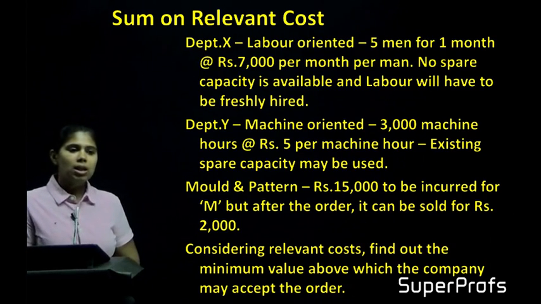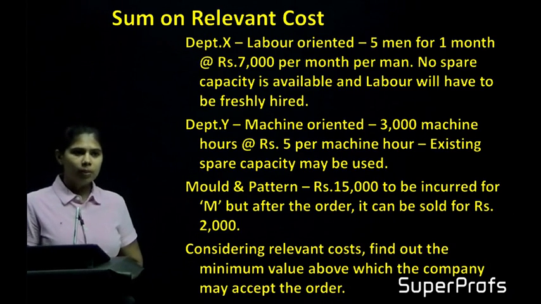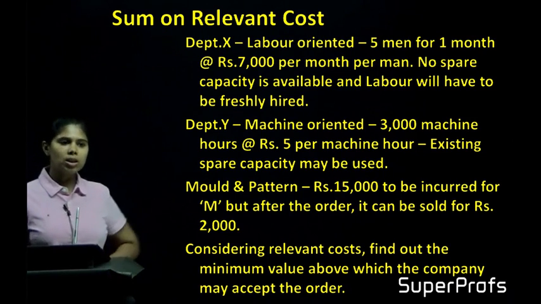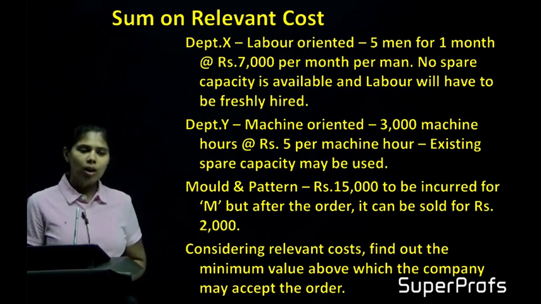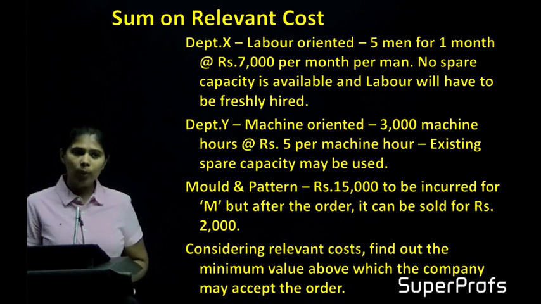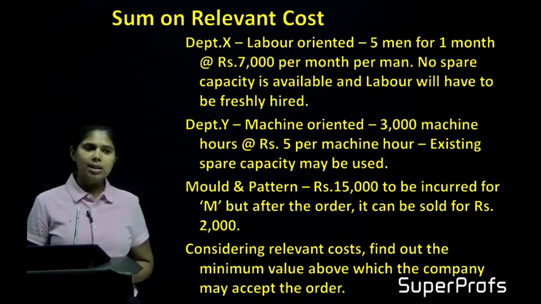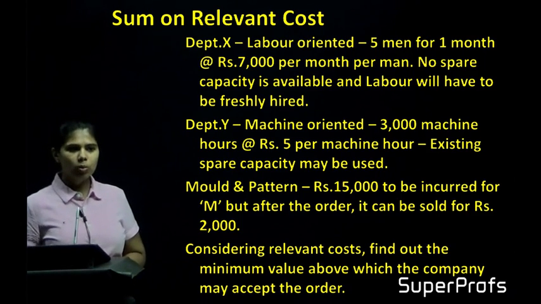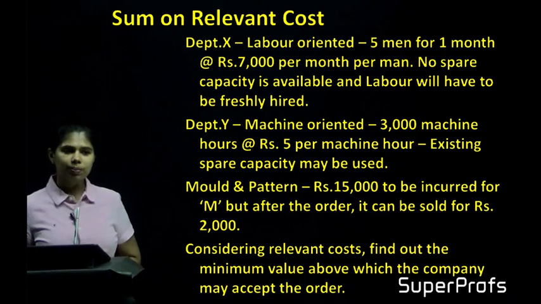Department X, it's a labor-oriented department. 5 men are needed for 1 month at rupees 7,000 per month per man. No spare capacity is available and labor will have to be freshly hired. Department Y, machine-oriented. 3,000 machine hours at rupees 5 per machine hour. Existing spare capacity may be used. Mold and pattern, 15,000 to be incurred for M, but after the order, it can be sold for rupees 2,000.